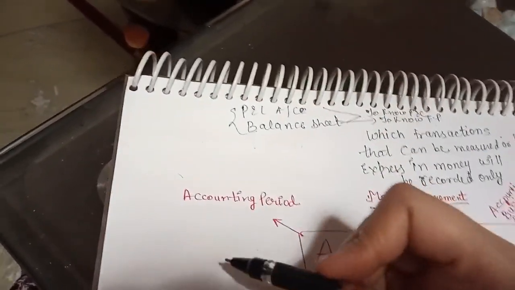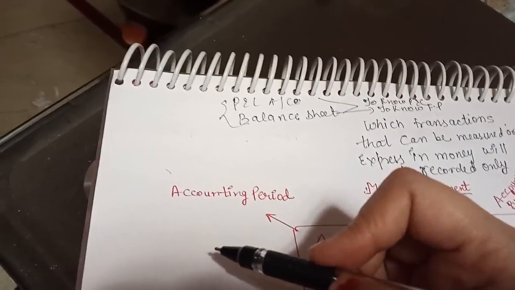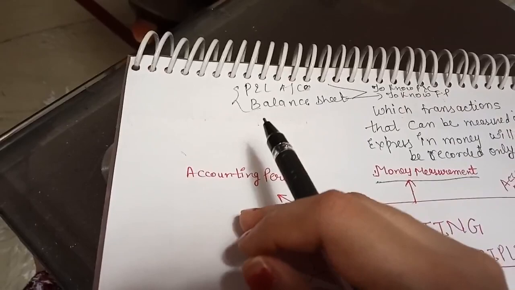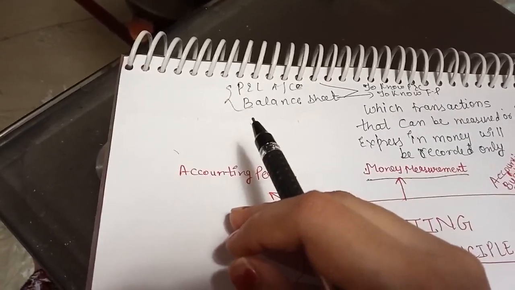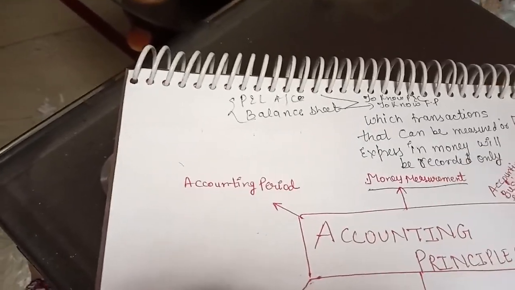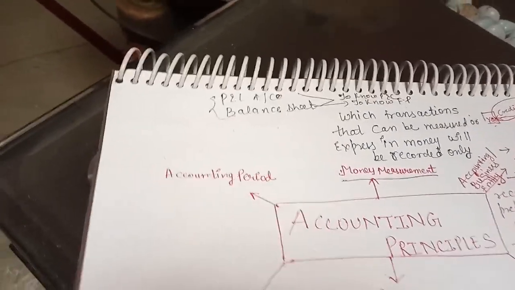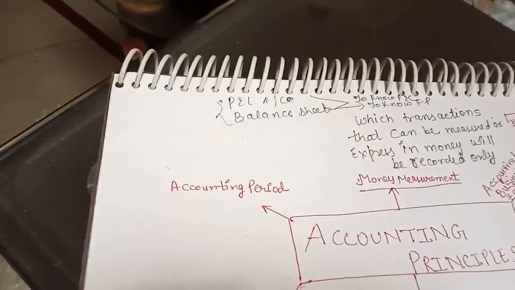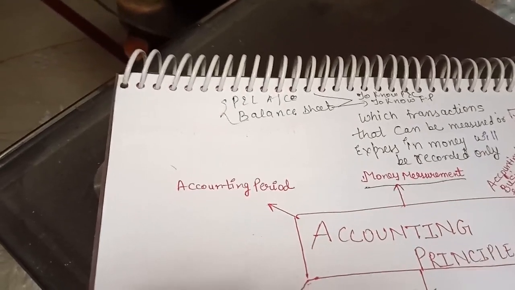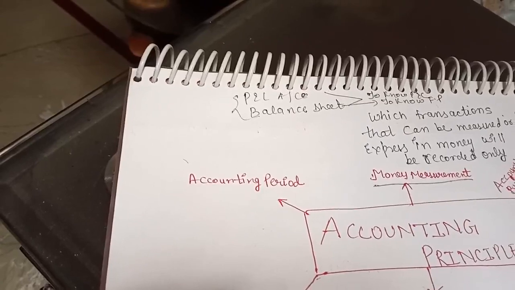But when are we preparing these accounts? So first of all, you remember that concept. Which one? Going concern. So according to going concern, we assume that our business will run for indefinite life. Means that life we don't know.